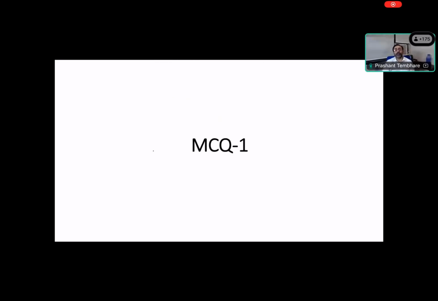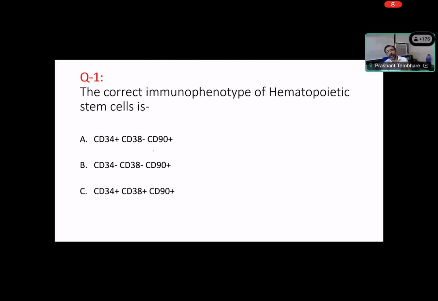Right. So let me ask you one question, and you can answer. The students present in this group can try that. What is the correct immunophenotypic signature of an early stem cell or early precursor stem cell? We have three options: A, B, C. Any student can answer. A, sir. Yes. The stem cells are CD34 positive, CD90 positive, but CD38 negative. So this is the right answer.